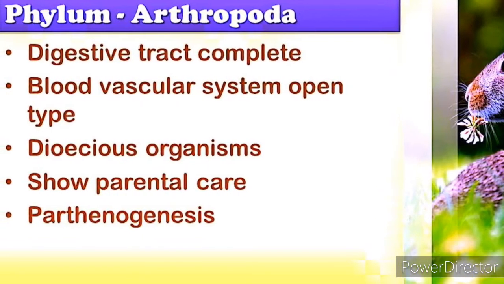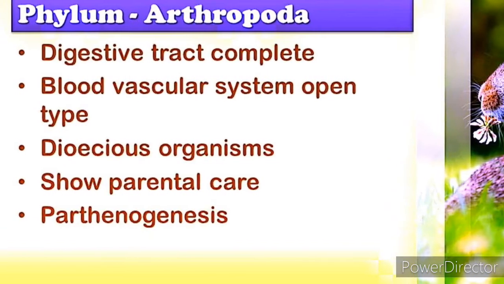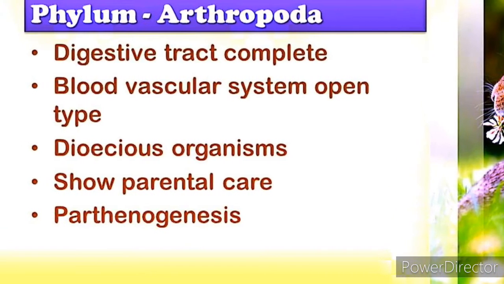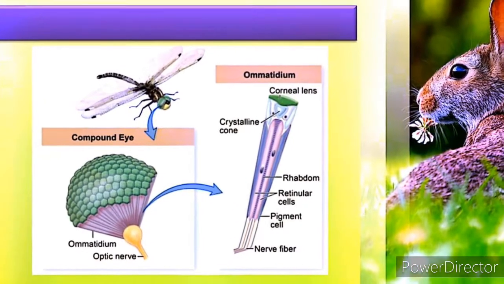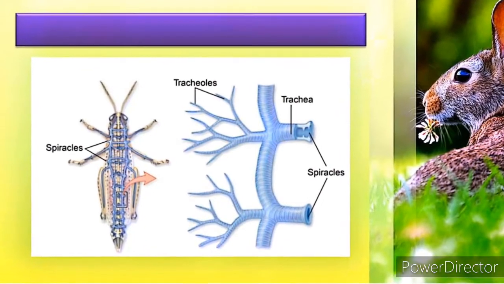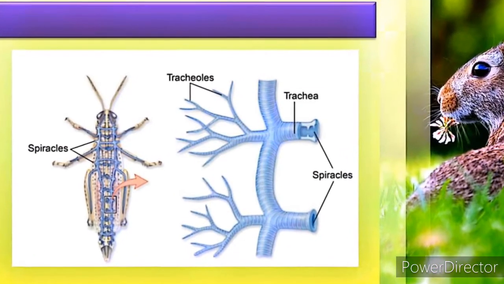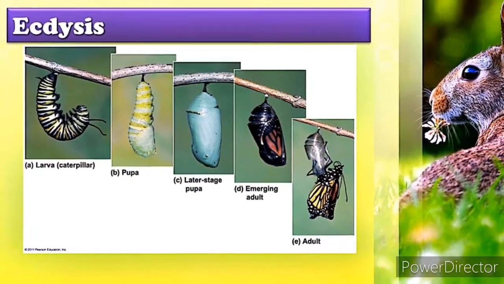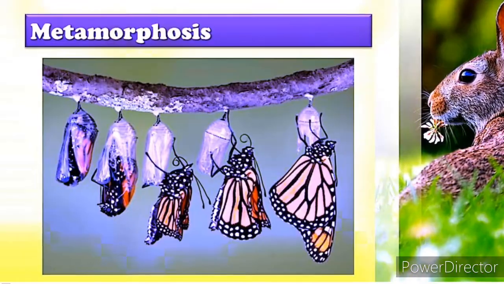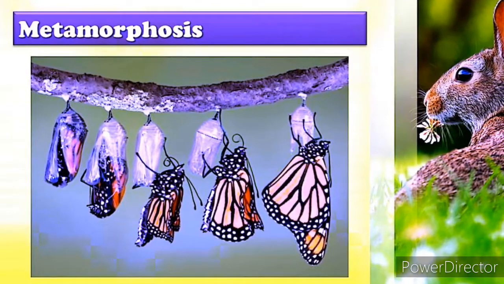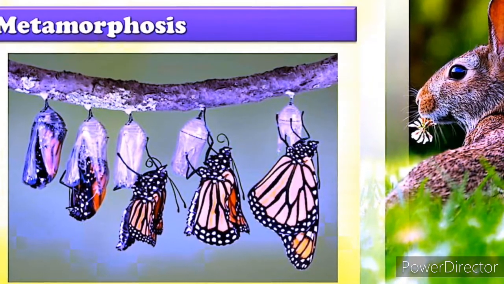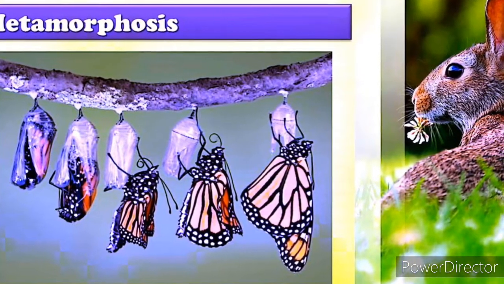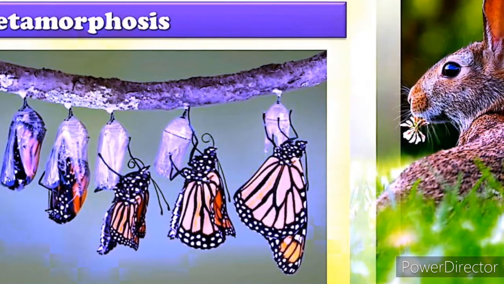Respiratory organs are gills, book lungs, book gills, trachea. They have a chitinous exoskeleton. Reproduction dioecious, that means sexes are separate. They are oviparous, that means egg laying animals. Fertilization is internal. Development is direct as well as indirect. They show metamorphosis.